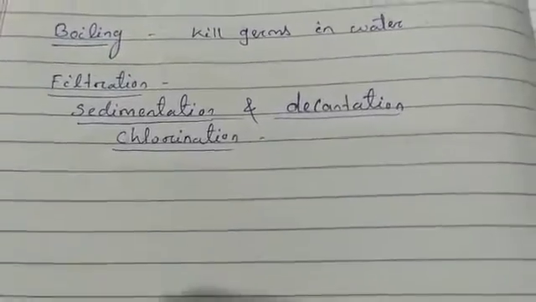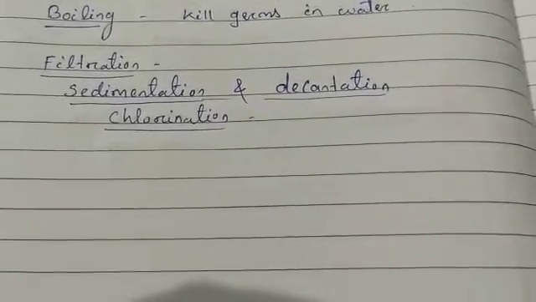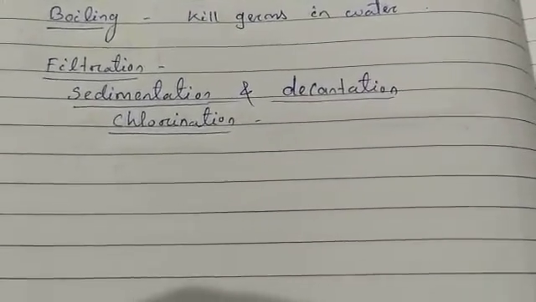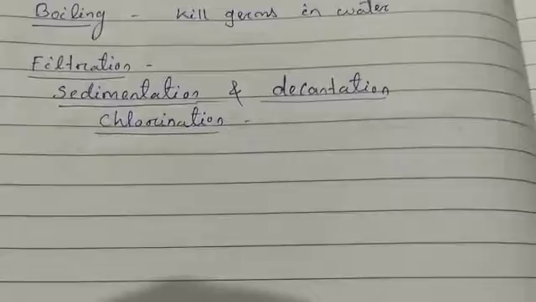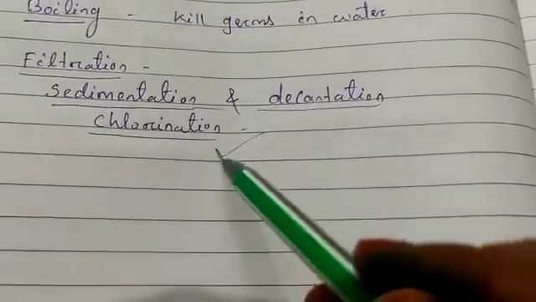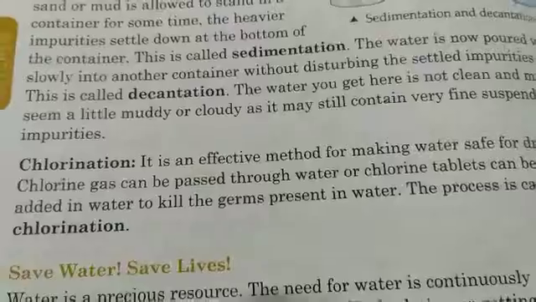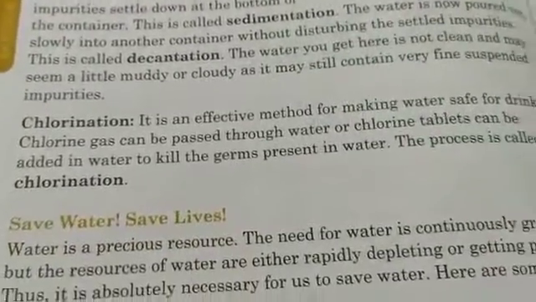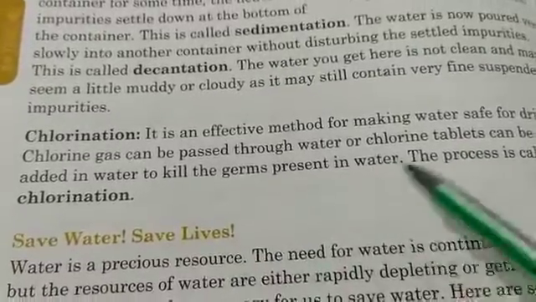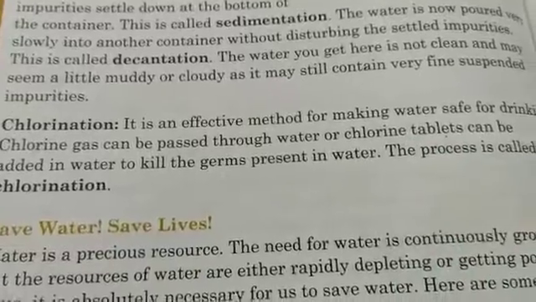Next is chlorination. It is an effective method for making water safe for drinking. Chlorine gas is passed through the water, or chlorine tablets are used to kill the germs present in water. That process is called chlorination. In this process, either chlorine gas or chlorine tablets are used. From here you can study in detail about sedimentation, decantation and chlorination.